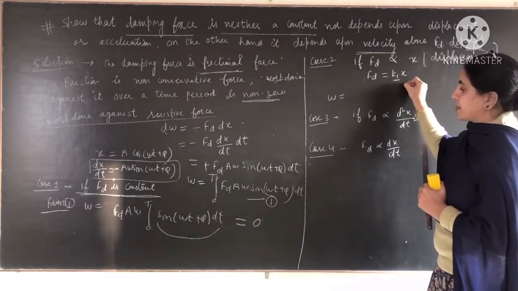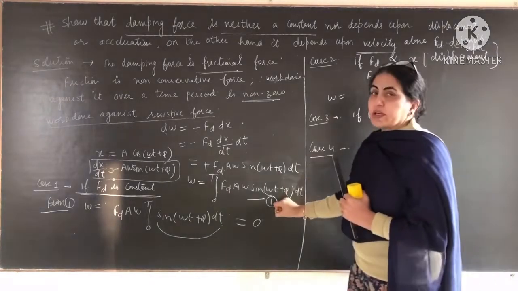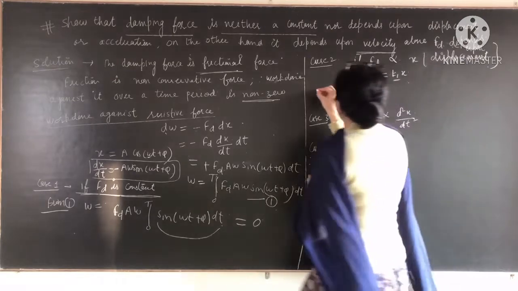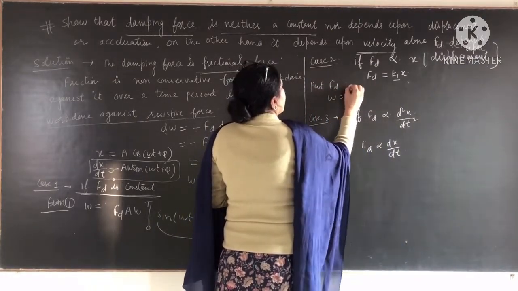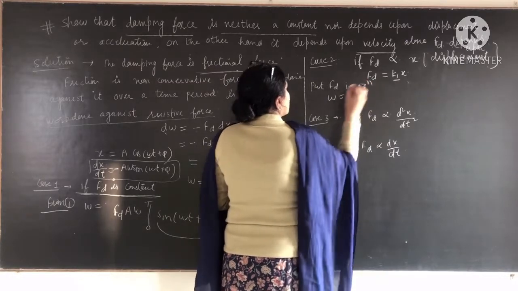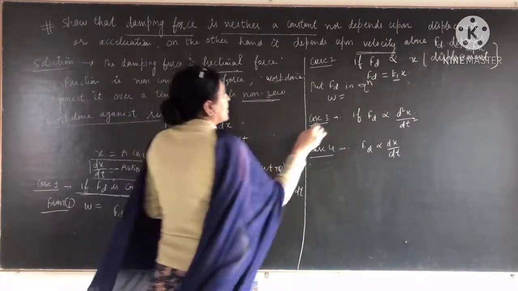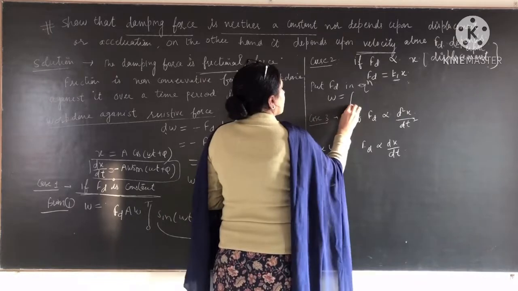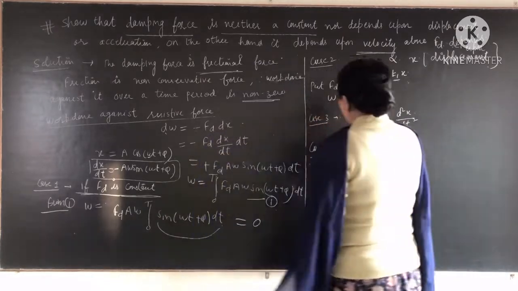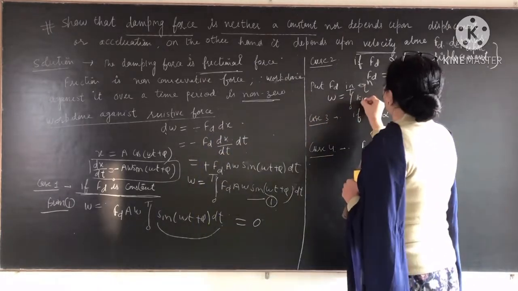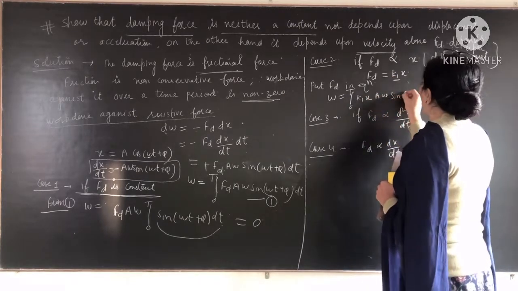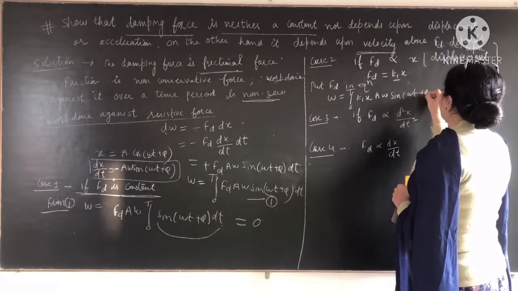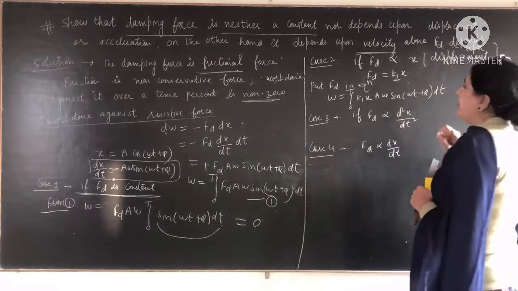So put this value of Fd in equation number first. When you put it in equation first, we get W is equal to the integral from 0 to T of Fd, which is K1x, times A omega sine of omega t plus phi, into dt.